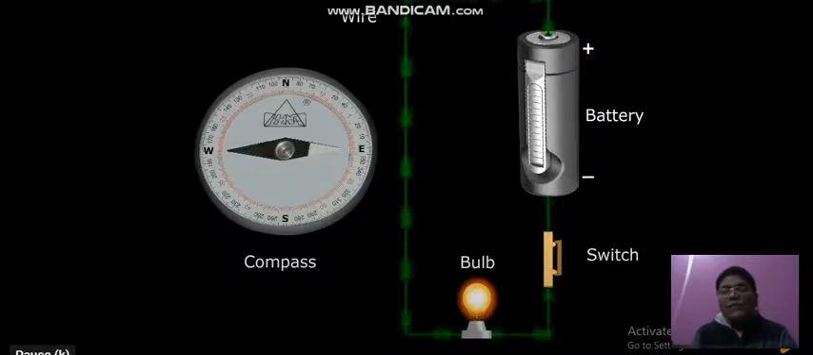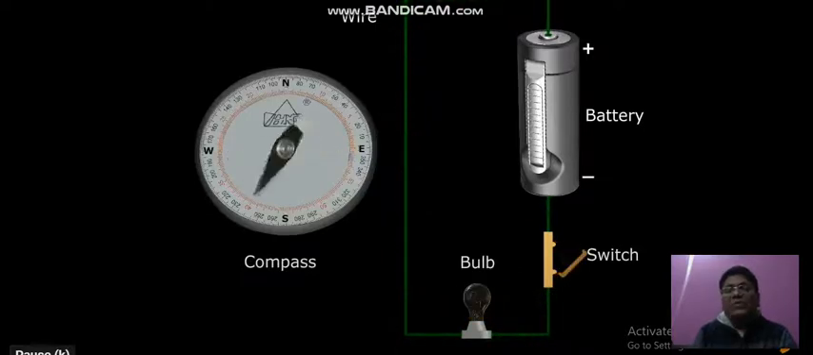So when we pass the electric current through a closed circuit, what is going to happen? The magnetic field is created near it. This is a very important part of this chapter: whenever we pass the electric current through a closed circuit, a magnetic field is created near the circuit.